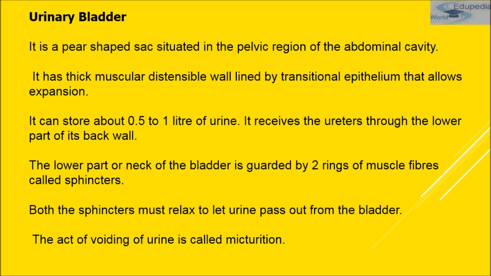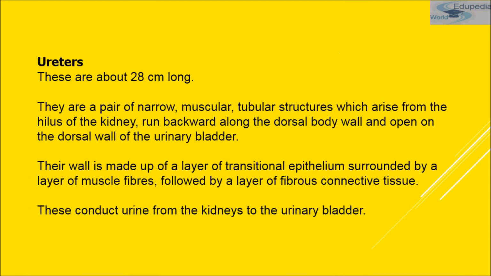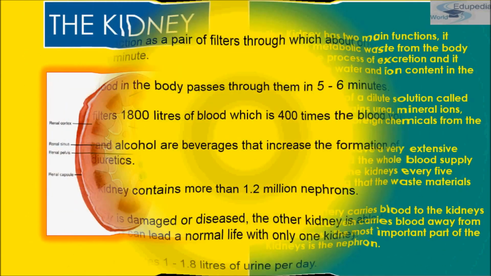The urinary bladder stores urine temporarily, and it can store about half a liter to 1 liter of urine at a time. And the second function is that it serves as a reservoir for water to prevent dehydration from the condition of dryness. Let me show you the diagram of the urinary bladder.